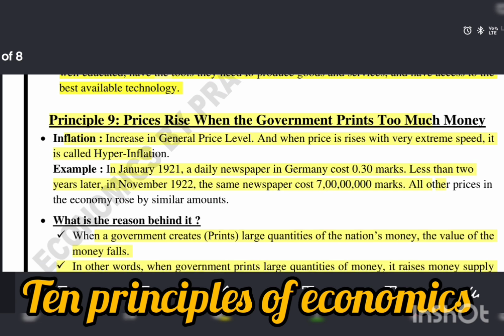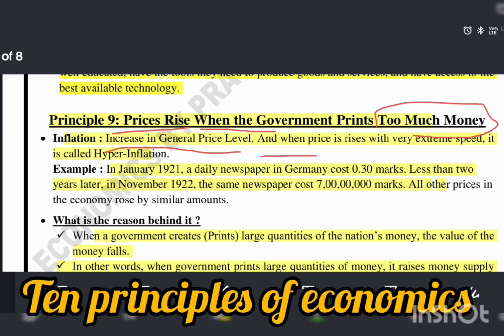Then coming to the next principle: prices rise when the government prints too much money. Inflation. What is inflation? An increase in the general price level is called inflation.